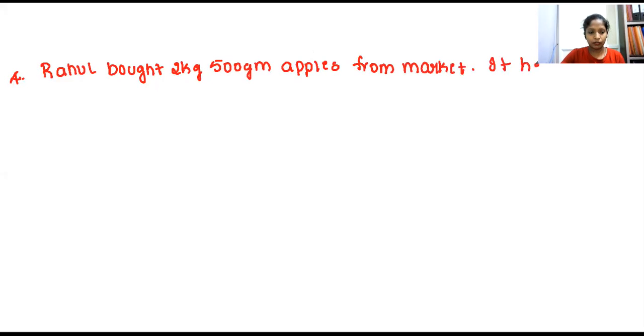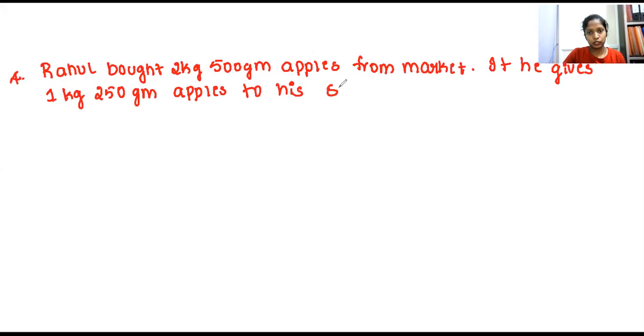If he gives 1 kg 250 gram apples to his sister, comma, see, such a nice guy, he's giving to his sister. How much is he left with? So this is your question.